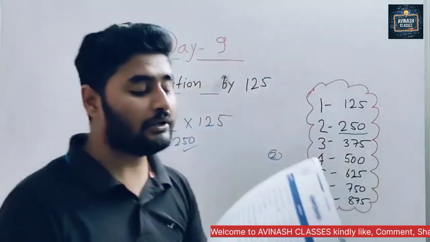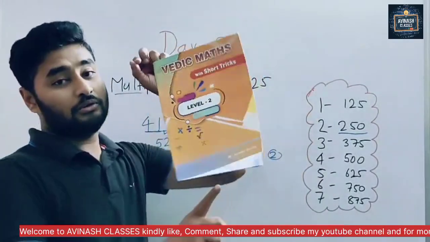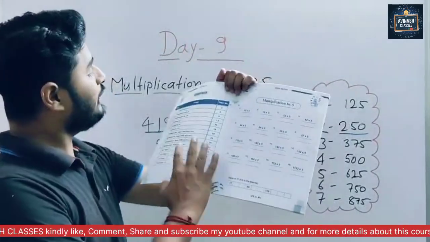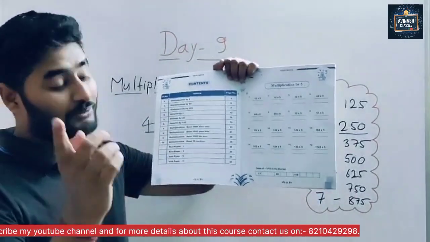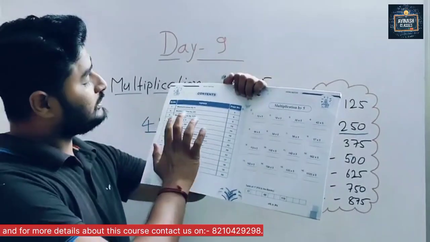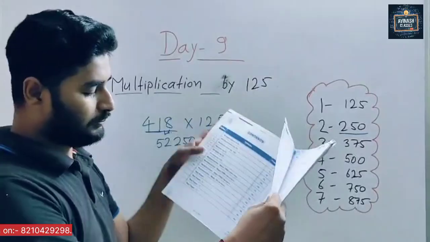So here, in level 2, this is the level 2 book. No one take out level 1. In the level 2 book, today we discuss chapters 1, 2, 3. Tomorrow we discuss division. In chapters 1, 2, 3, the total page number is 3. So please write down the homework.